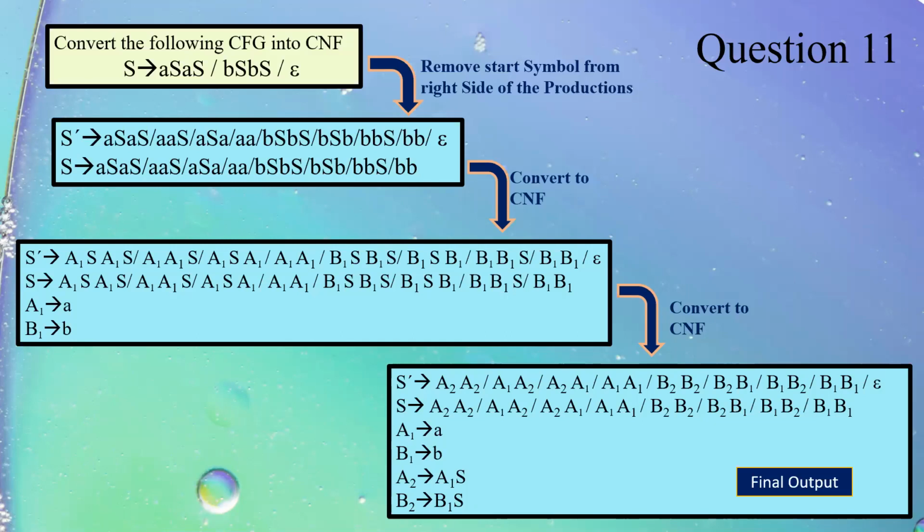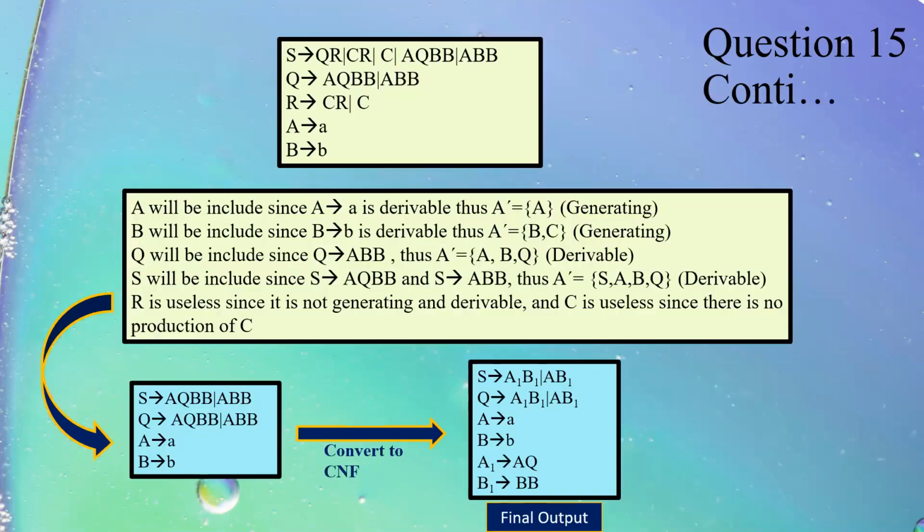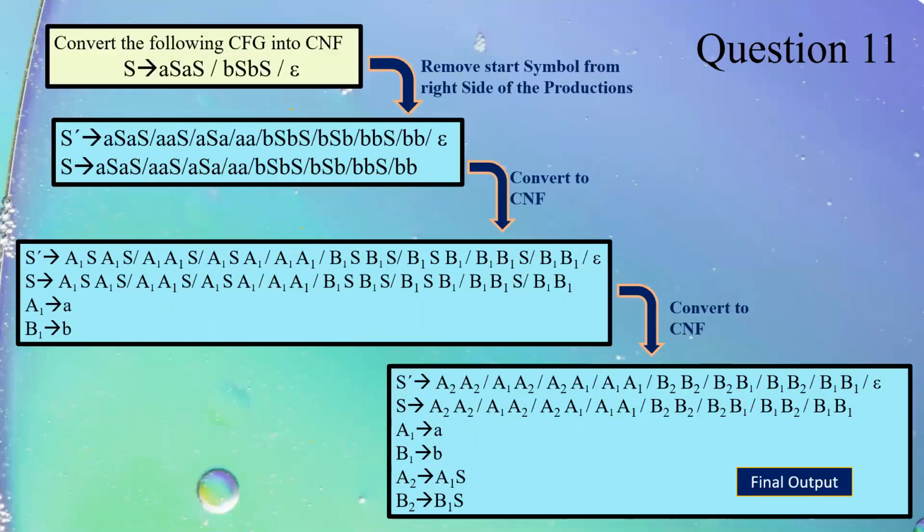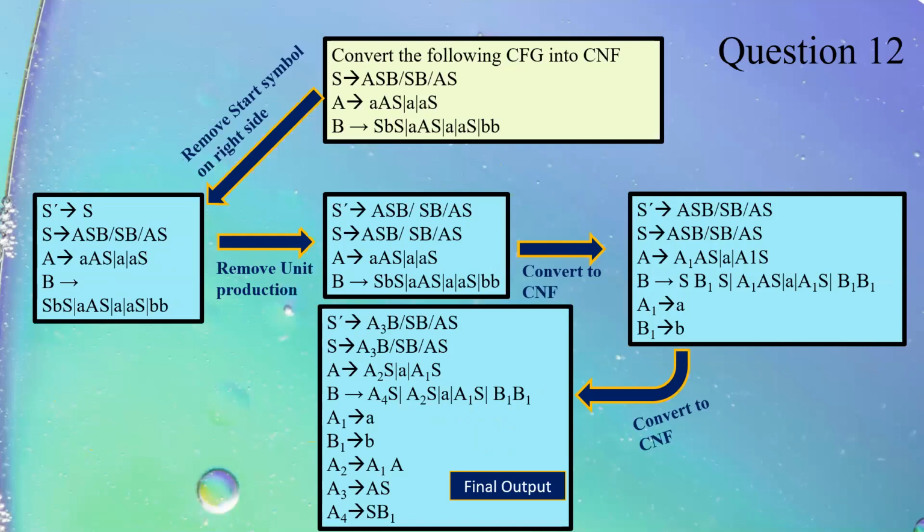Next question. Oh, sorry. Question number 12. In this case, there is a start symbol at the right side. So first we will replace that. When we replace this, we have a unit production. We will remove that. And then we see there is no epsilon. So we convert it into Chomsky.